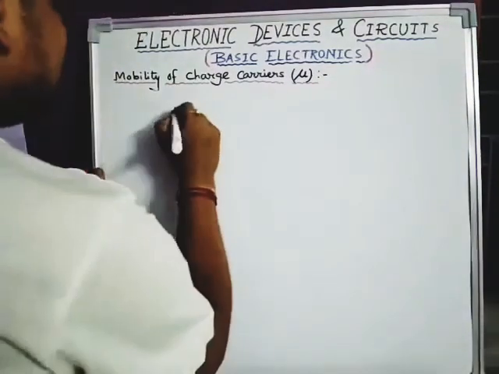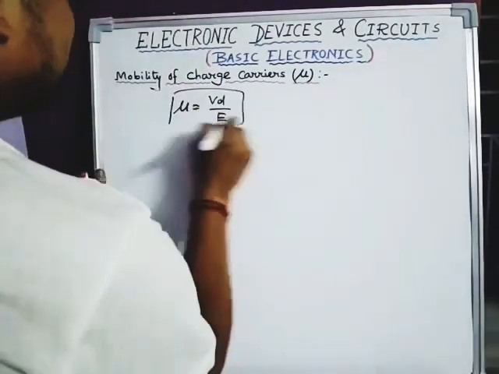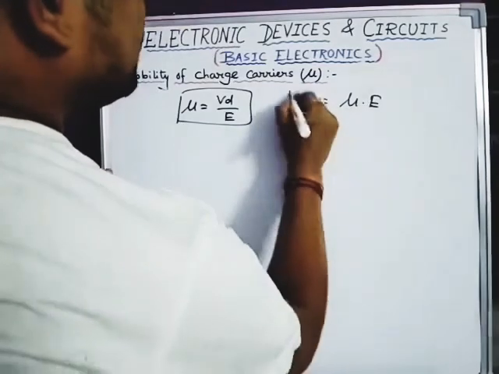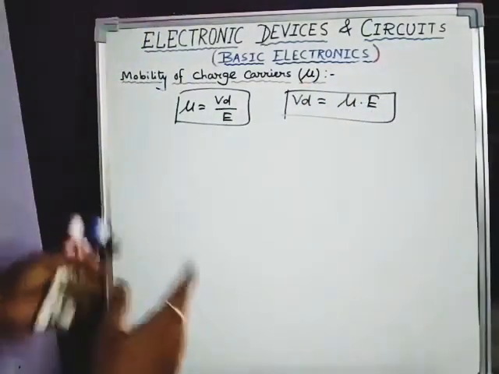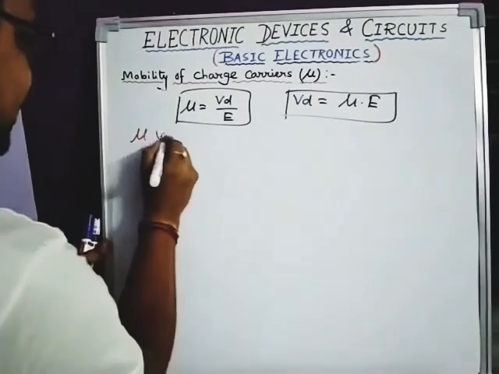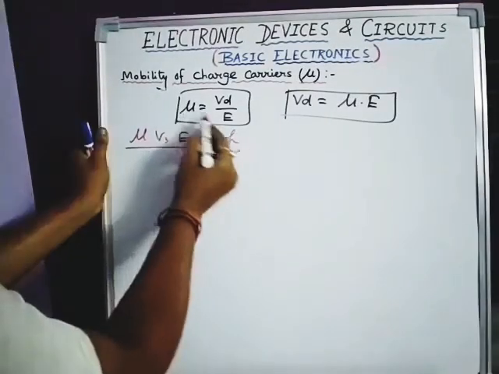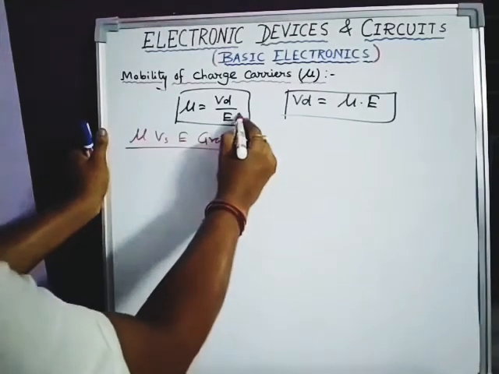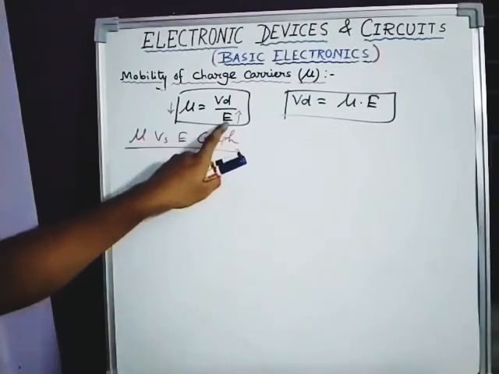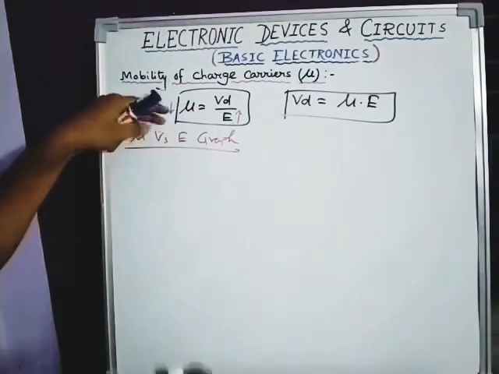You can see here mu equals Vd by E, or I can write Vd equals mu into E. First of all, we will plot the mu versus E graph, mu in relation with E. So if electric field increases, automatically mu will decrease. Why? Because electric field is in the denominator. Whenever the denominator increases, this value will decrease, as per the mathematics.